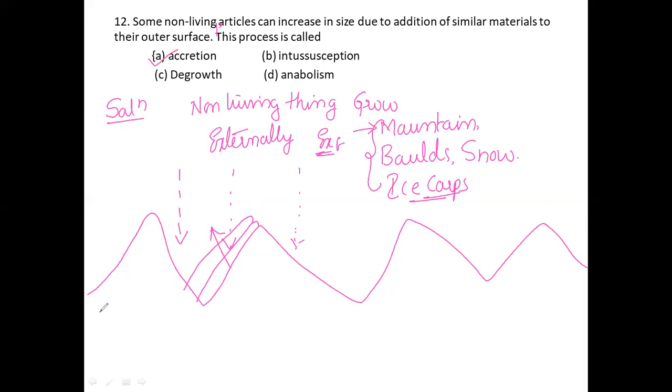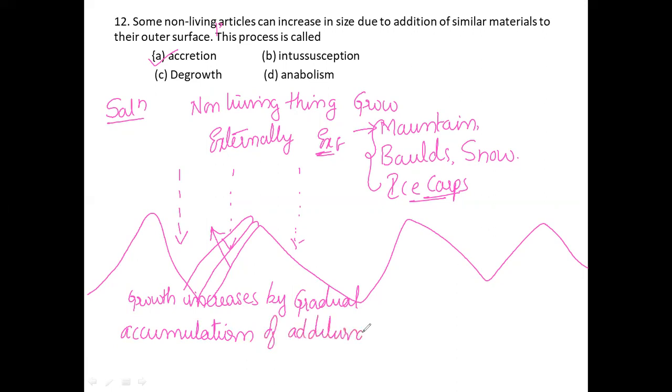So why do we call it accretion? Accretion is nothing but growth increasing by gradual accumulation, means adding, accumulation of additional layers, like a mat. So we are going to call this accretion, not intussusception, and also anabolism is wrong, degrowth is wrong.